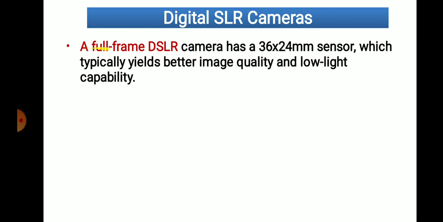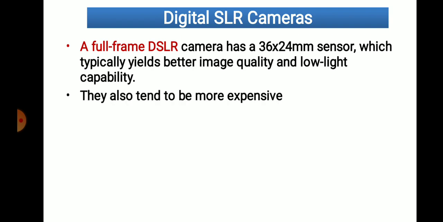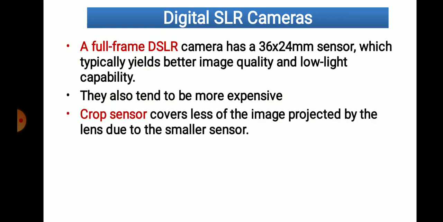A full frame camera has a 36 by 24 mm sensor, which typically yields better image quality and low light capability. Low light capability means even though there is low light, this kind of camera is useful to capture photographs in very good quality. They also tend to be more expensive. Full frame DSLR cameras are somewhat expensive.